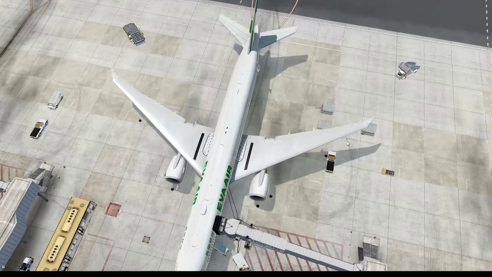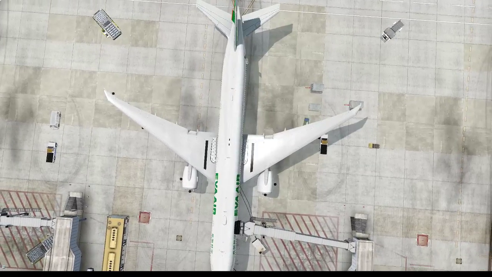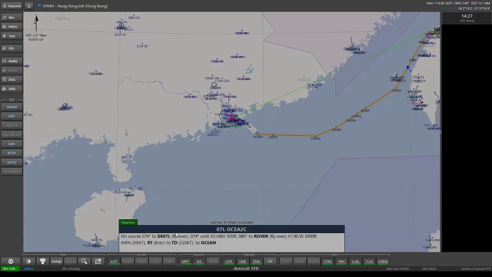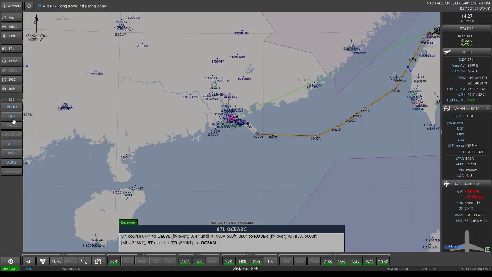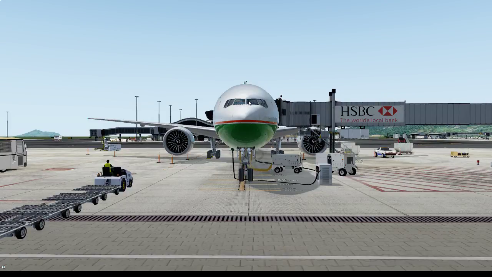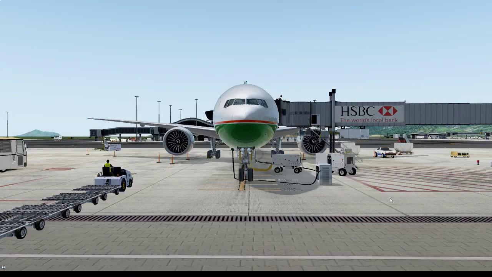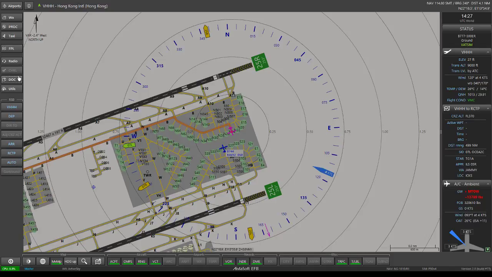Still waiting for fuel. Fuel truck still on its way.